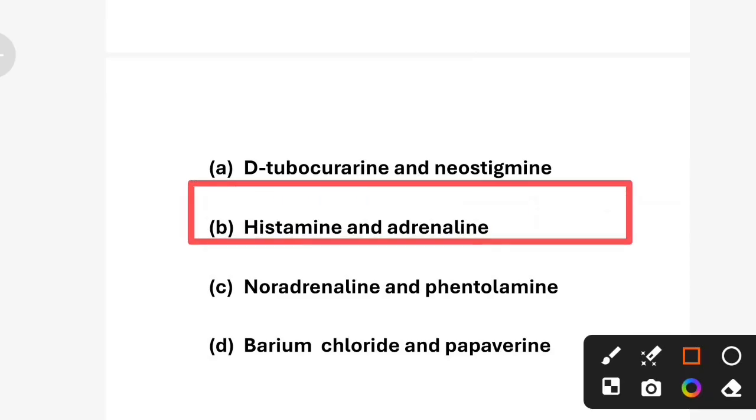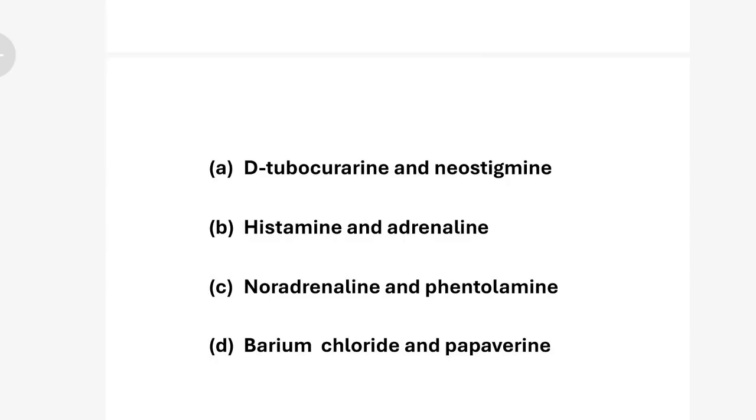Histamine causes vasodilation and bronchoconstriction, while adrenaline causes vasoconstriction and bronchodilation. D-tubocurarine and neostigmine have a competitive antagonism mechanism, and noradrenaline and phentolamine are an example of receptor blockade, and barium chloride and papaverine work on muscle relaxation but are not physiological antagonists.